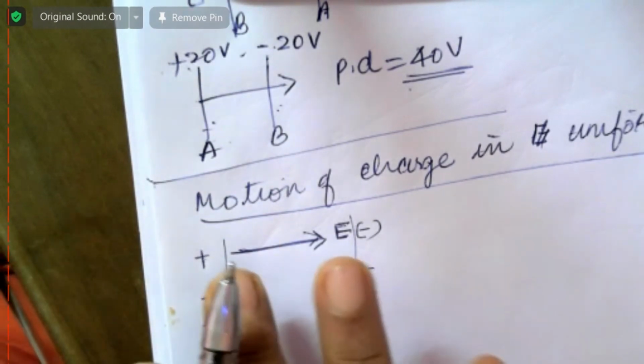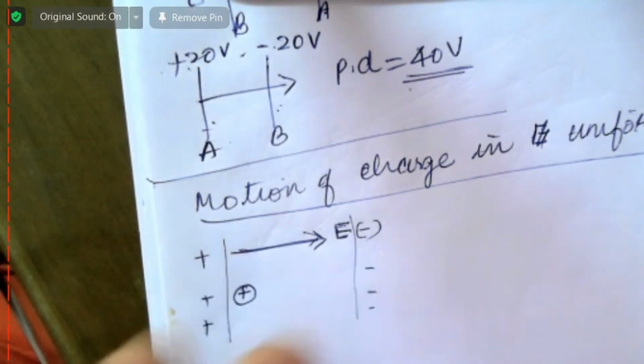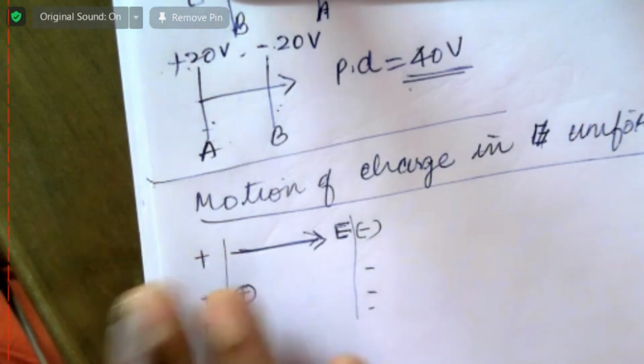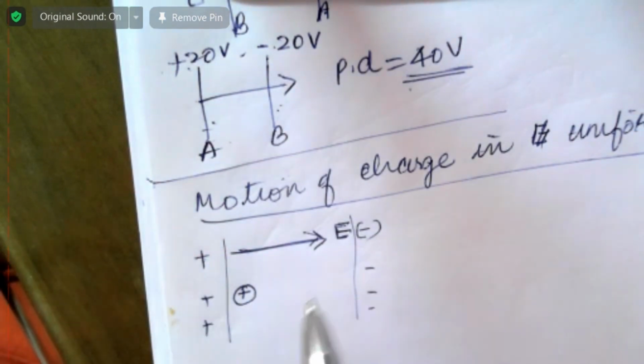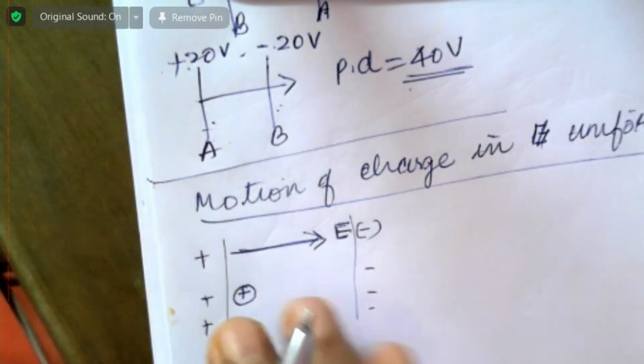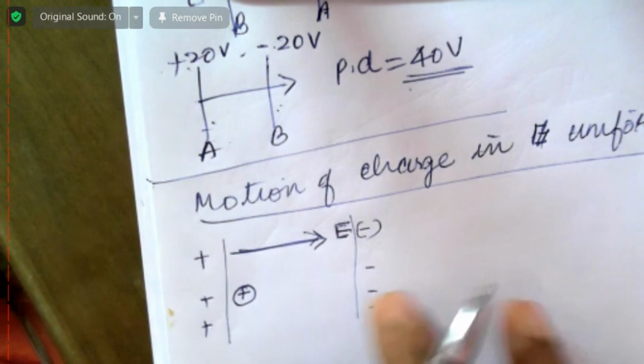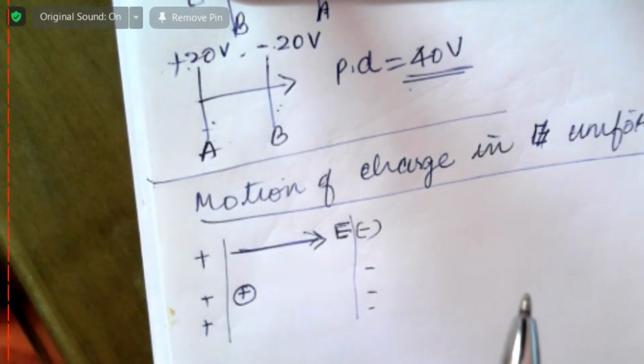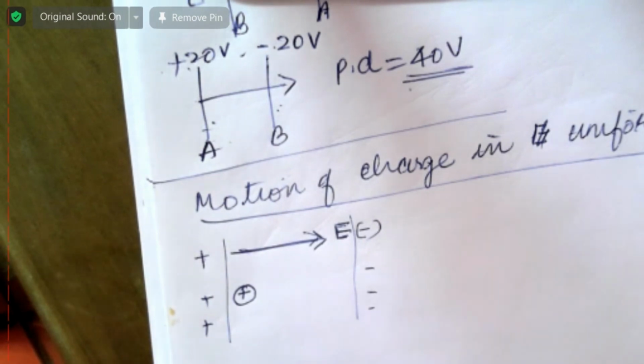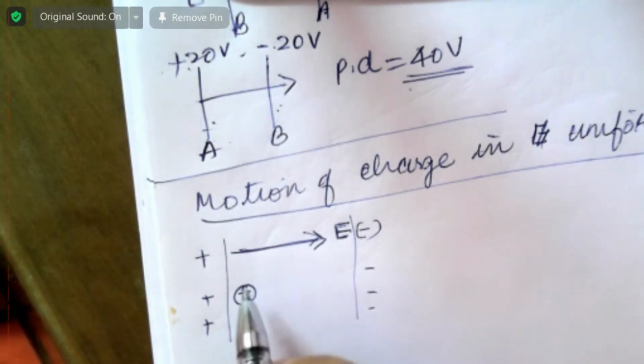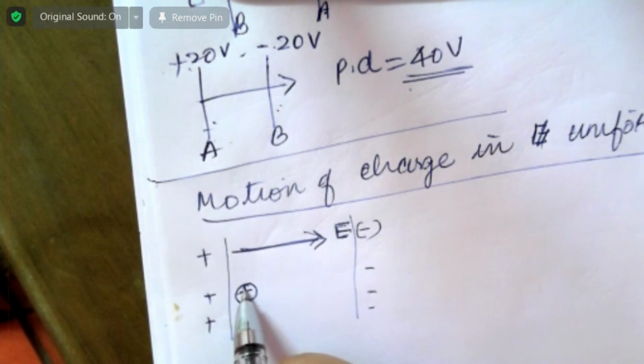Okay, now its motion and the energy conversion, so both we can understand. The problems related to this can be answered either using energy concepts or using equations of motion. Now, what happens the moment you keep a positive charge over here?